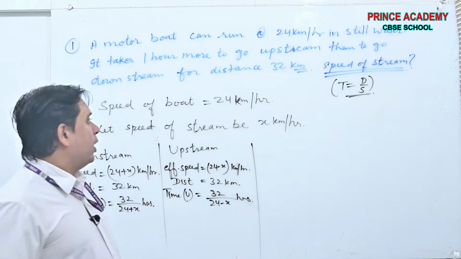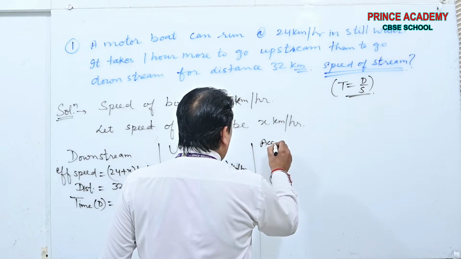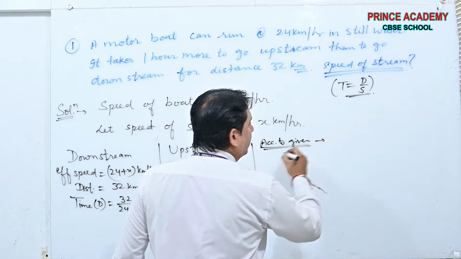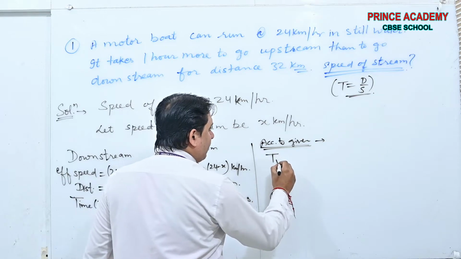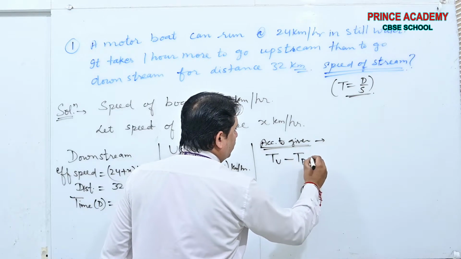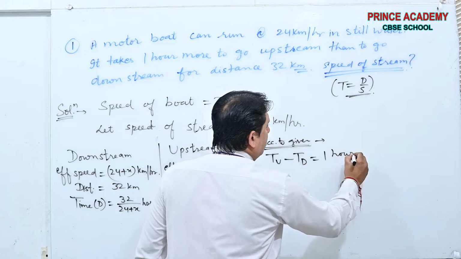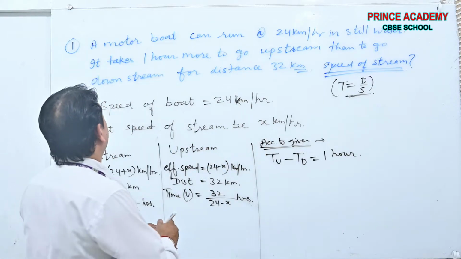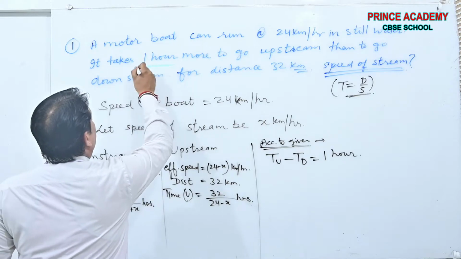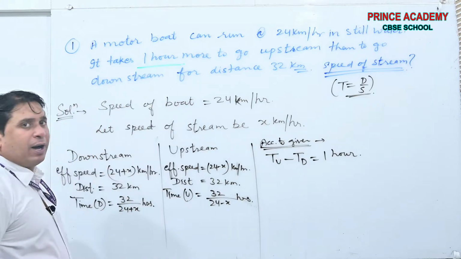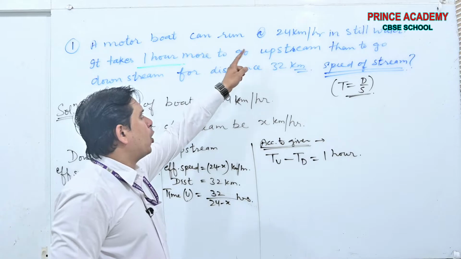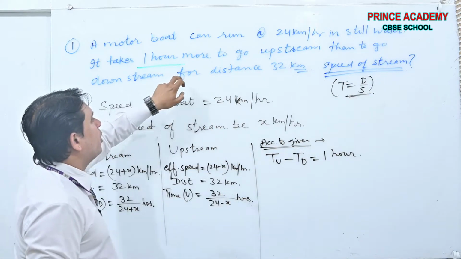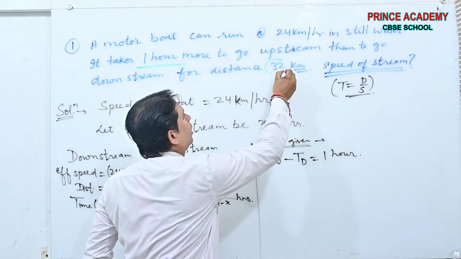Now see, what is the condition given? According to the given condition, time of upstream minus time of downstream is 1 hour. Are you getting my point? See beta, one I am highlighting here. It takes 1 hour more to go upstream than to go downstream for distance 32 kilometers.